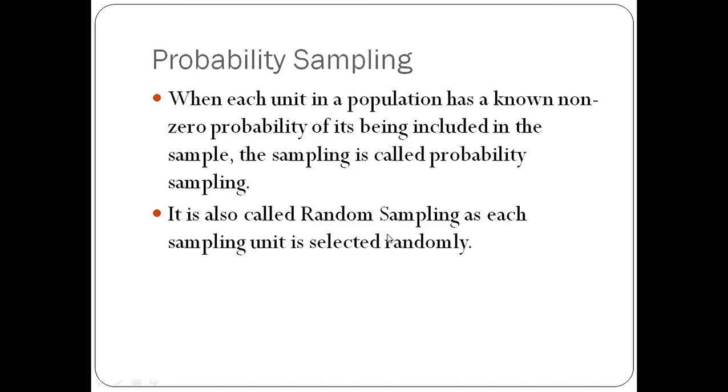Randomly means that each and every unit has an equal chance of being selected as a sample. There is no personal judgment or personal choice there. Every item is equal and can be selected as a sample. So the sampling done in this situation is called probability sampling or random sampling.